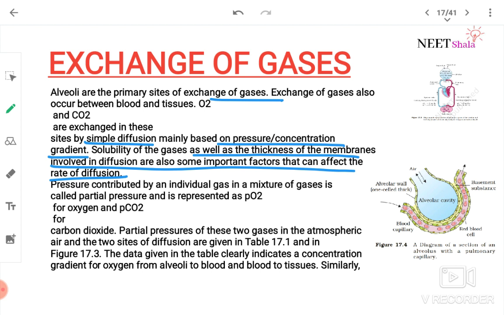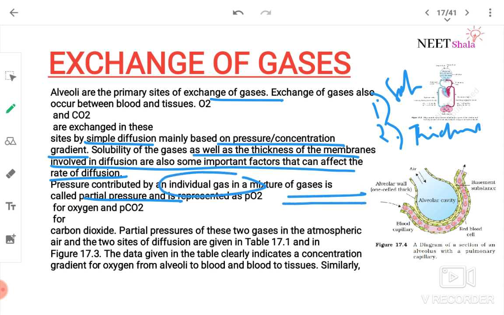Pressure contributed by an individual gas in a mixture of gases is called partial pressure, and is represented as PO2 for oxygen and PCO2 for carbon dioxide.